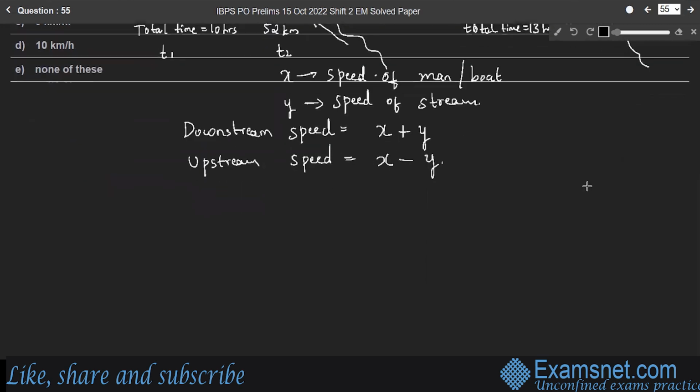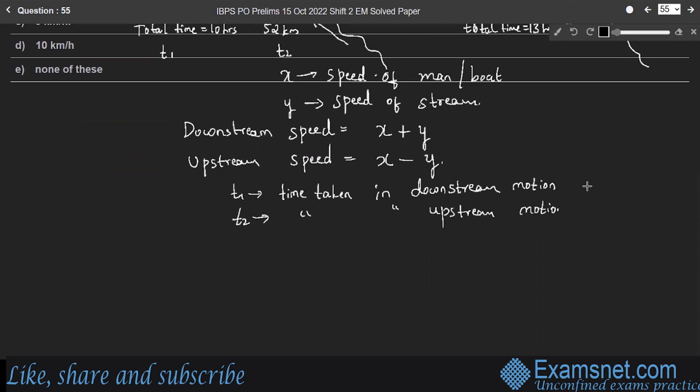Therefore, T1 is time taken in downstream motion, and T2 is time taken in the upstream motion. So also we should know the formula of speed. Speed is equal to, whether it is downstream speed or upstream speed, speed is distance by time.